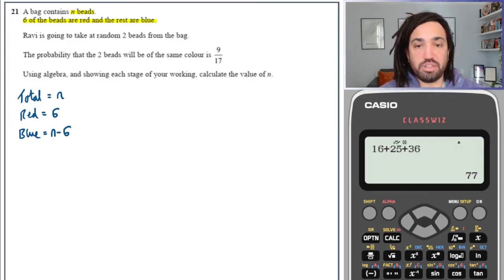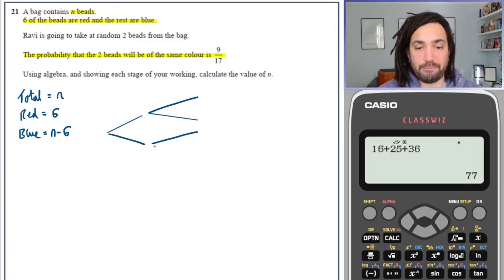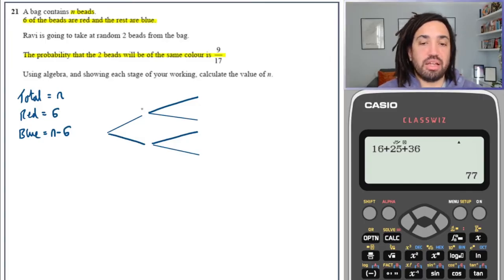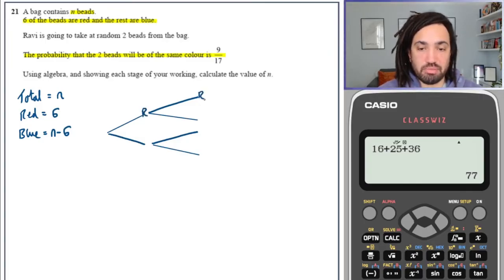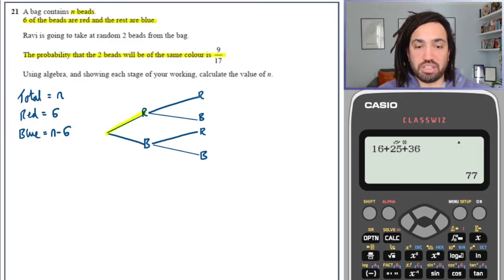It then says we're going to take 2 from the bag, and the probability that the 2 beads will be the same colour is equal to this. So we've got to think of a tree diagram that goes like so. And we can have red, red, or red, blue, or we can have blue, red, or blue, blue. Now the ones we're looking at are the same colour, so red, red, and blue, blue.